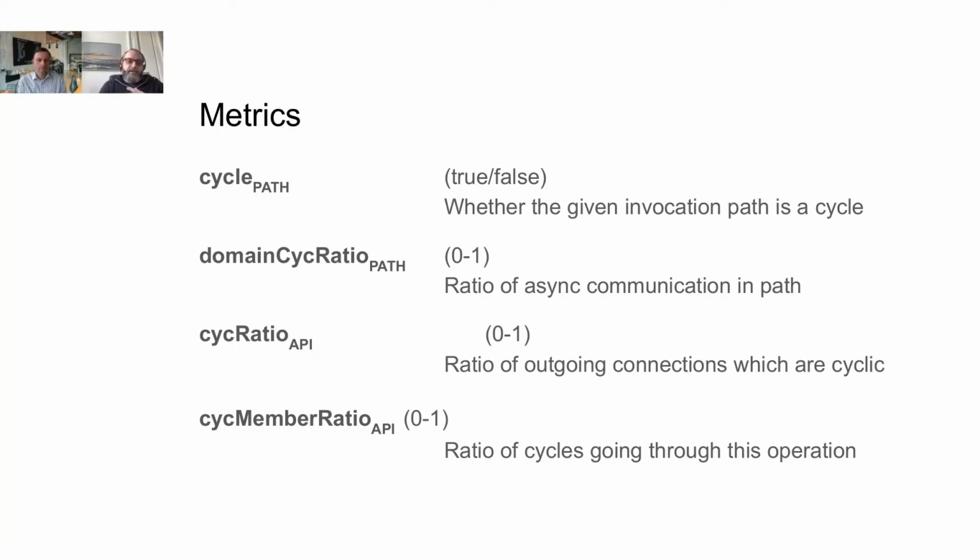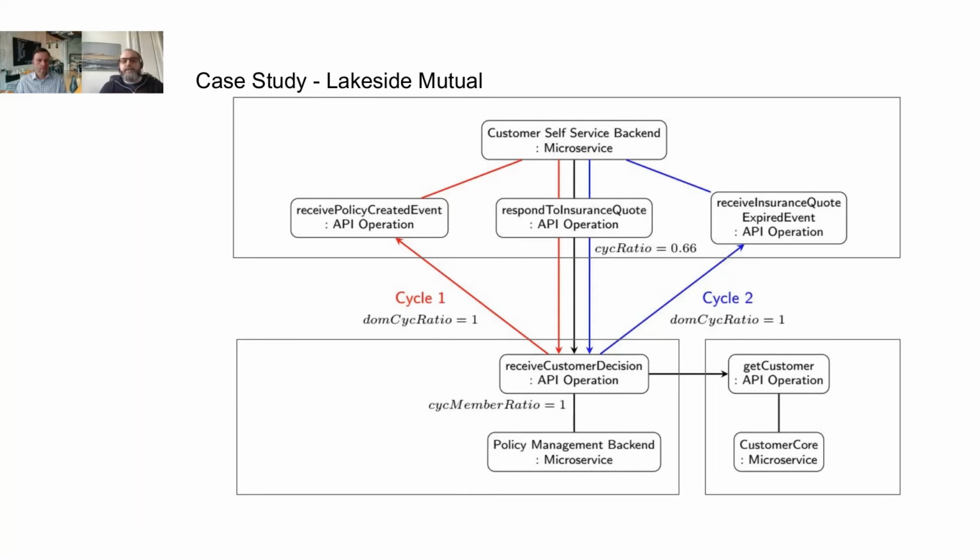And the last one is similar. Here what we are doing is checking if the given API operation is some kind of important network hub that has a strong influence on the creation of these cycles. How this works is something we can see in the case study here. For our case study, we used, among others, the Lakeside Mutual project. That is an open source Microsoft reference implementation. And here in the example, we have 3 microservices: the customer self-service, the policy management, and the customer core service.